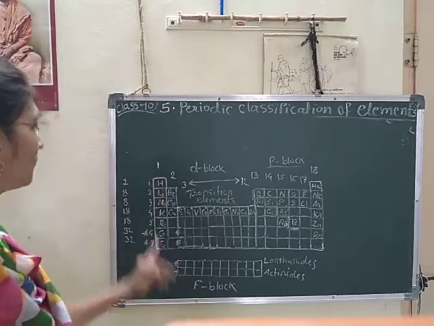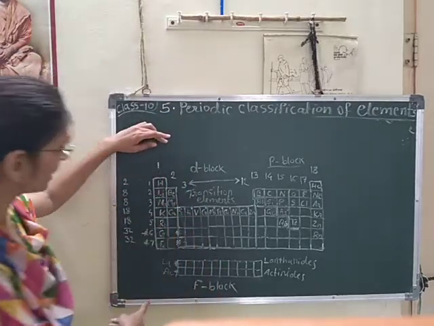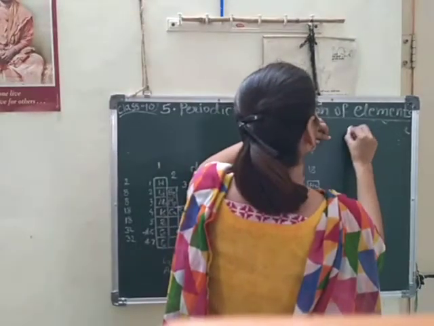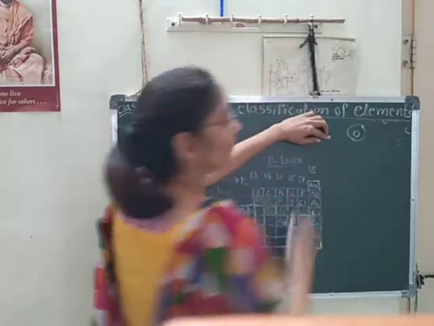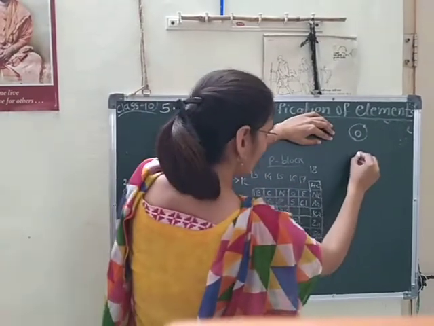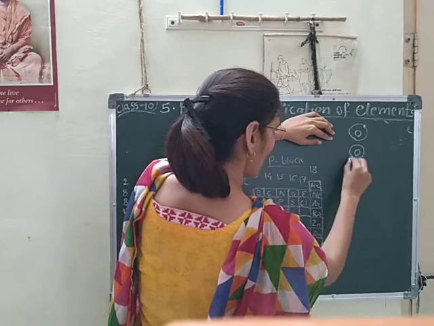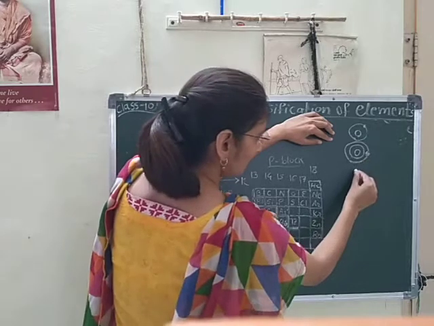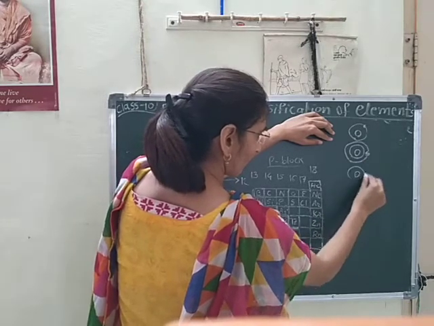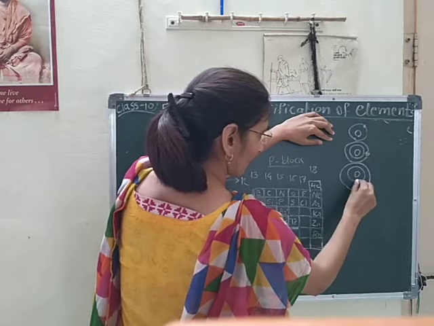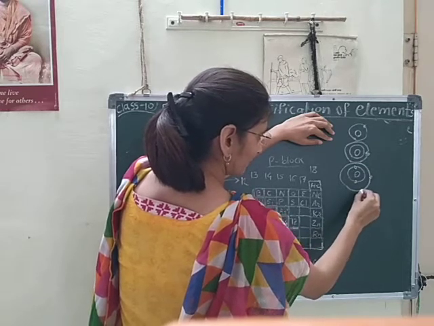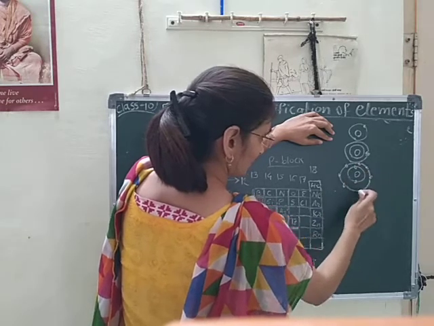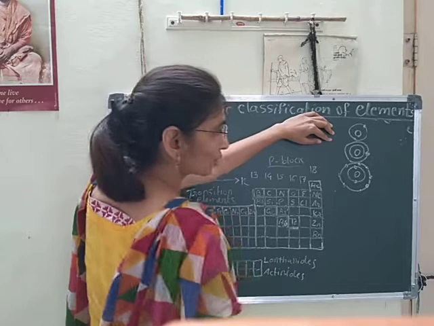Yes. We can take the first group here. In the first group we will take hydrogen, only one valence electron. Then lithium, only one valence electron. Then sodium.